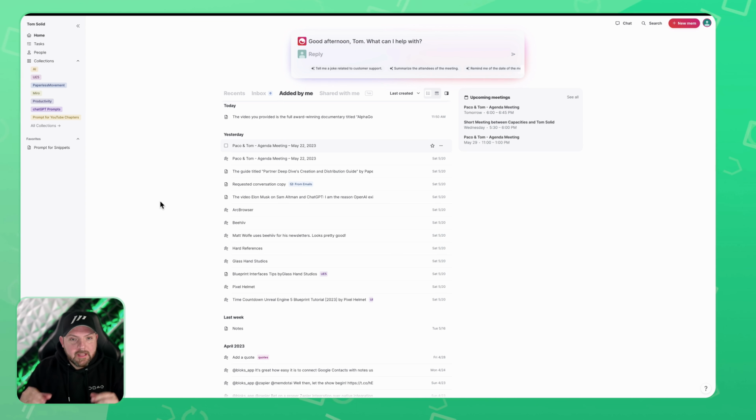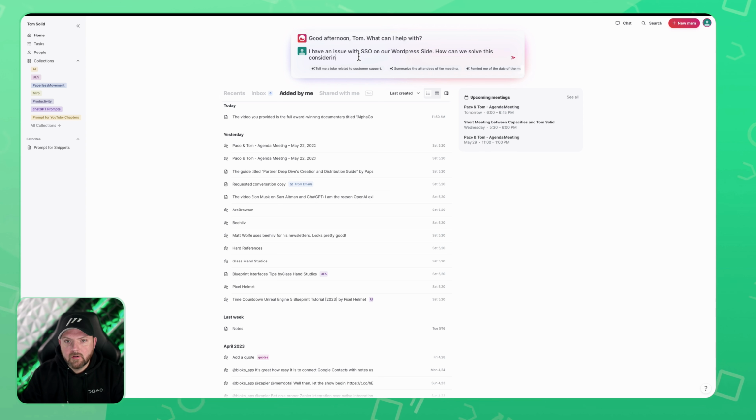And now let's presume that we have another issue with single sign-on, and I want to check out what this means. So we have this new chat box here, and now I could simply ask, I have an issue with single sign-on on our WordPress site. How can we solve this considering our past experience? Okay, and now let's see what MEM comes up with.